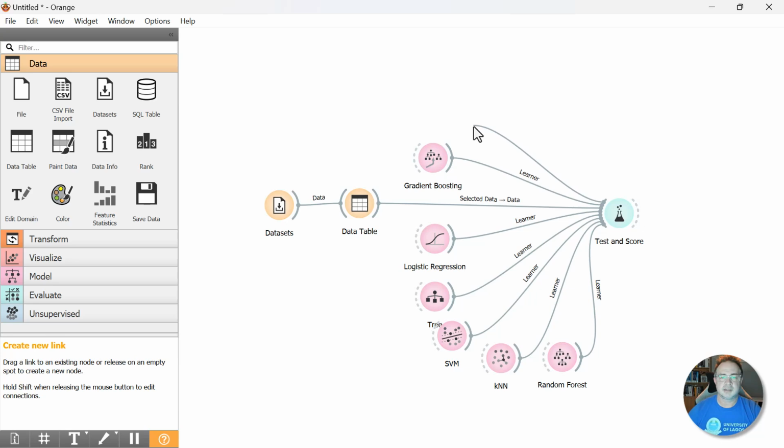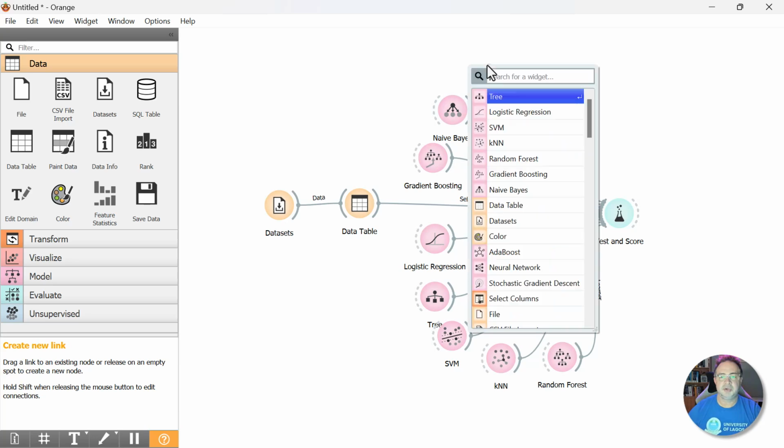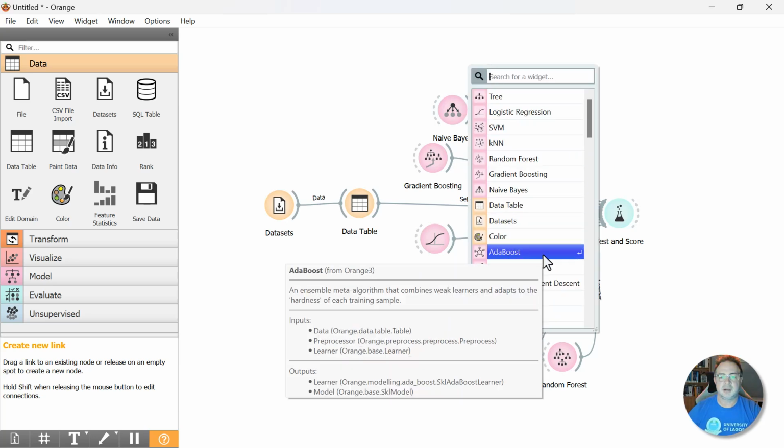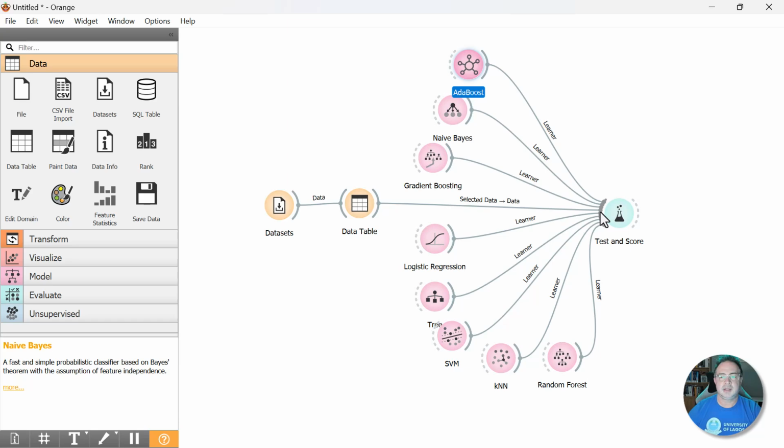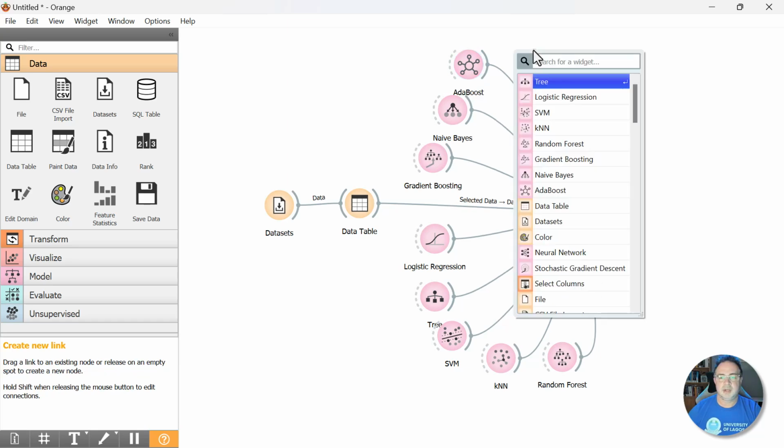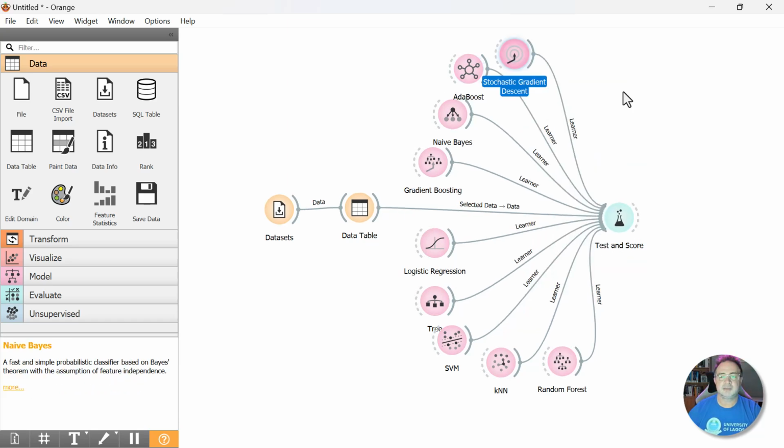We'll connect naive Bayes. There we go. We'll connect AdaBoost right there. Done. Let's connect, what else? Stochastic gradient descent. We'll do that.